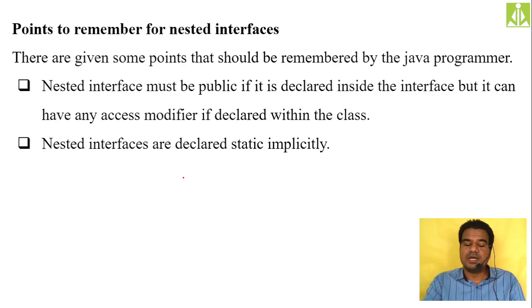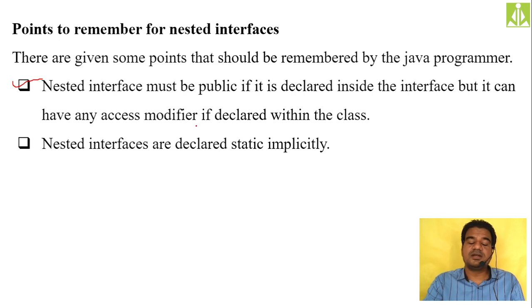Here are some points you need to remember whenever we are going for nesting of interfaces. The first point is that a nested interface must be public, because making it private doesn't make any sense if it is inside an interface. So if you keep an interface nested into another interface, you must make the inner interface public, then only it will become accessible. But it can be private when you keep the interface inside a class. If you declare the interface inside a class, you can make that inner interface private.